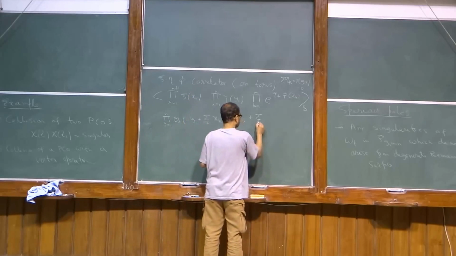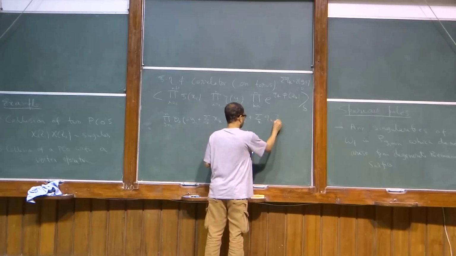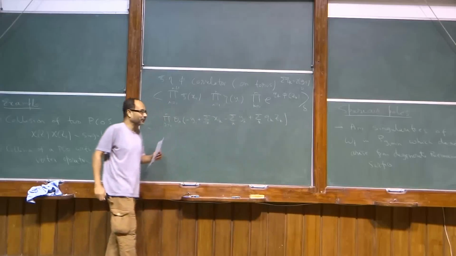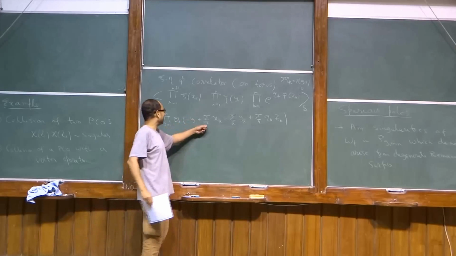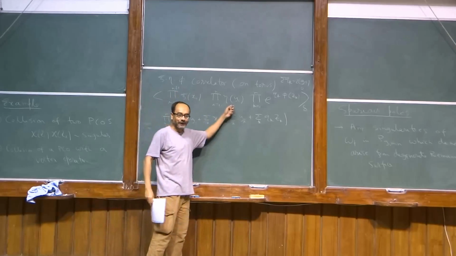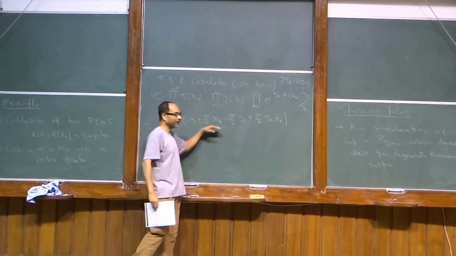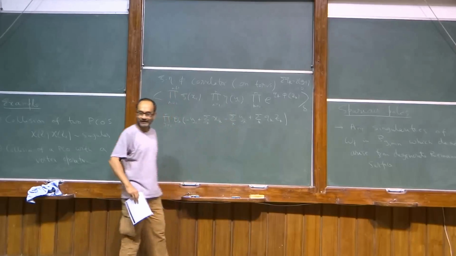For y you can do it differently. It's understood that this is running from 1 to n plus 1 and this is running from 1 to n, because here the product is from 1 to n plus 1. If you have not specified the limits, it runs over everything.